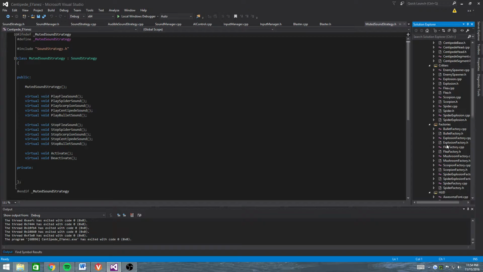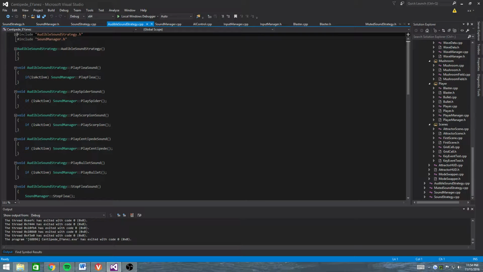So I had it basically the same way I set up the input manager because that was working just fine, but I just couldn't swap between the two. That's why the sound strategy isn't working as well as I wanted it to.